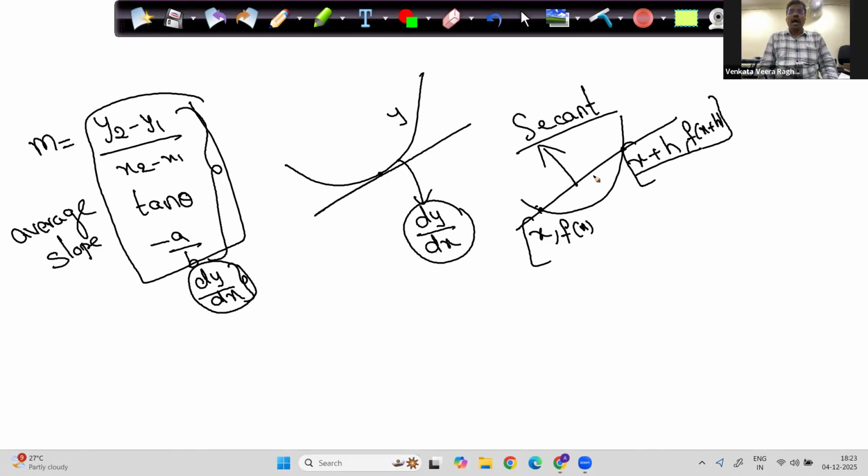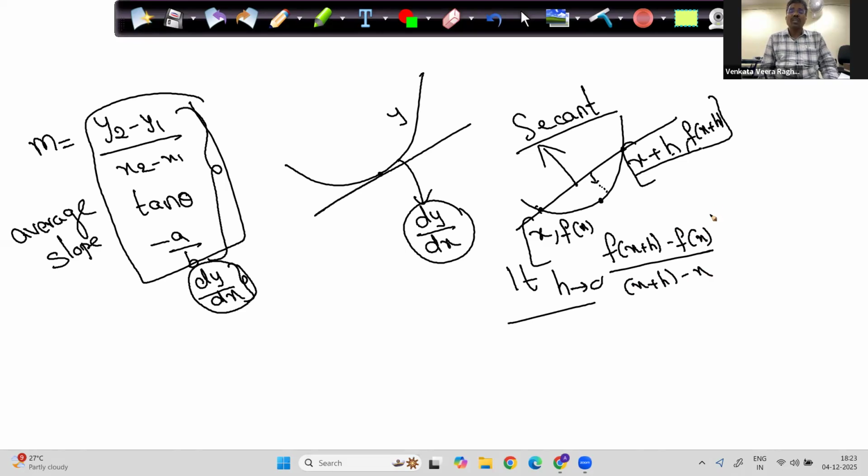So I'll slowly start moving the secant line towards here, it will come here. When h tends to 0, f of x plus h minus f of x by x plus h minus x, limit h tends to 0, this is f dash x, which is the derivative of the function.